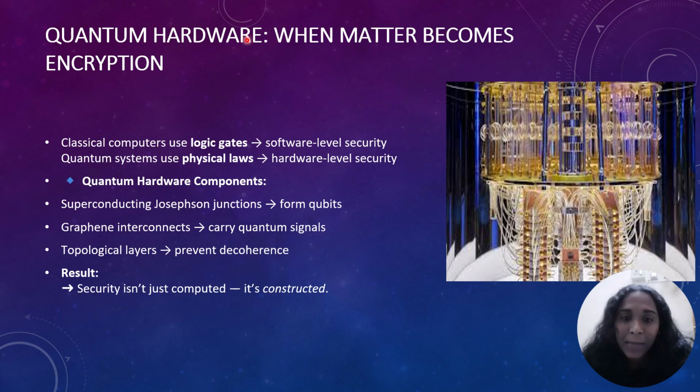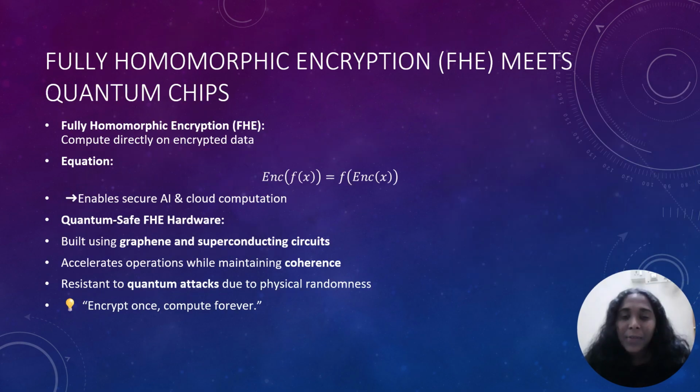Quantum hardware, where matter becomes encryption. Classical computers use logic gates, which is software-level security. Quantum systems use physical laws, which is hardware-level security. Quantum hardware components like superconducting Josephson junctions form qubits. Graphene interconnects carry quantum signals. Topological layers prevent decoherence. The result is that security isn't just computed. This is one of the most fascinating integrations of math and materials.